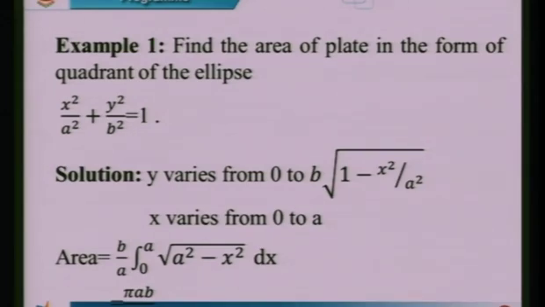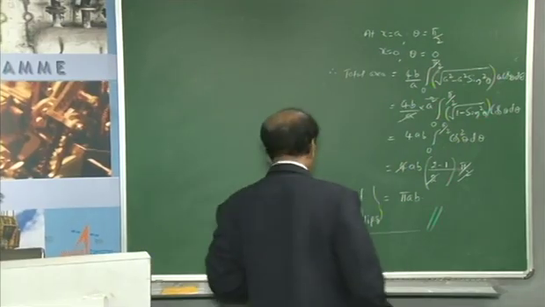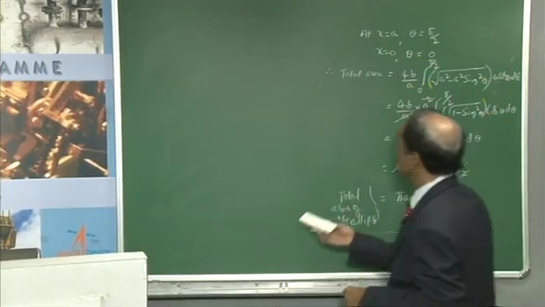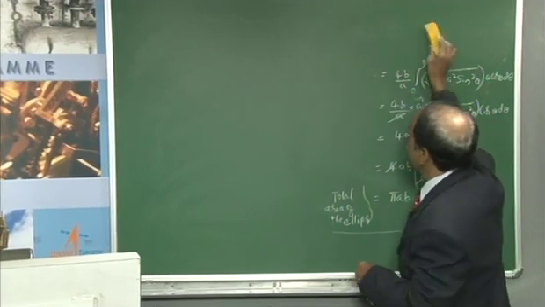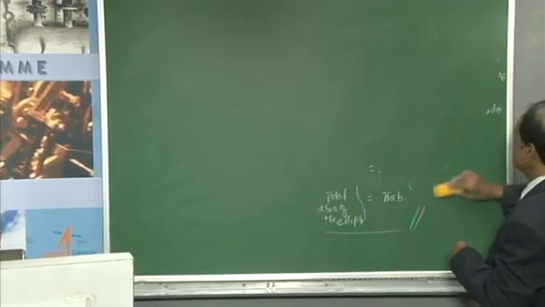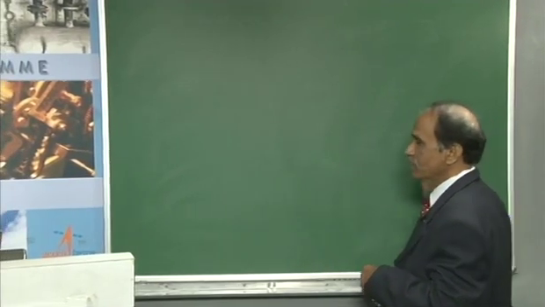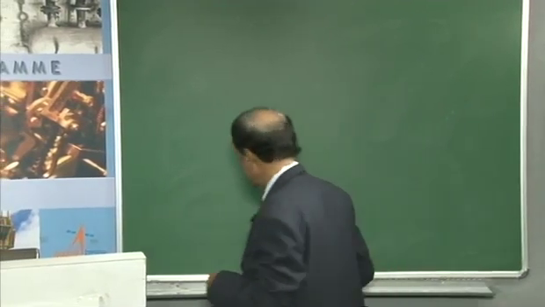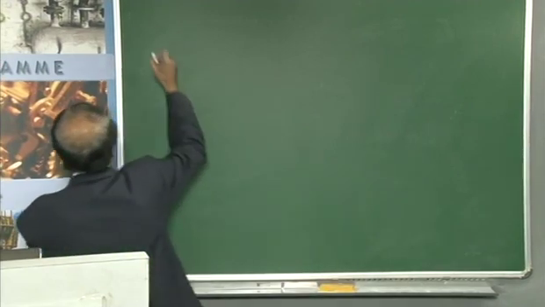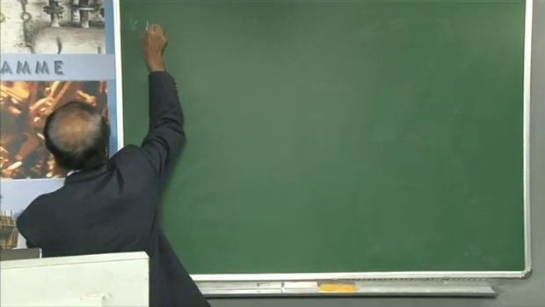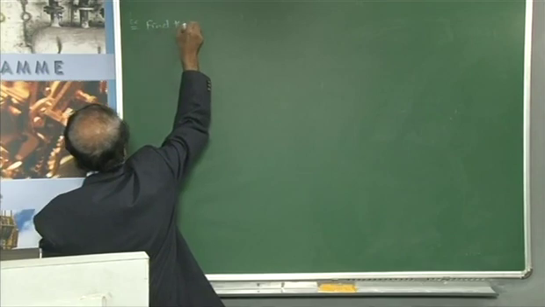This is not the intersection, this is only the ellipse and the total area calculated by means of double integration. This is the case where the values are included as x and y. We call them Cartesian coordinates, and the geometry is the Cartesian coordinate system. Still I will continue with that Cartesian coordinate system. Another example I will take: find the area